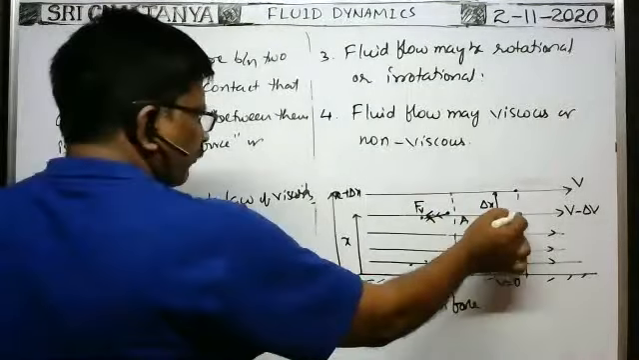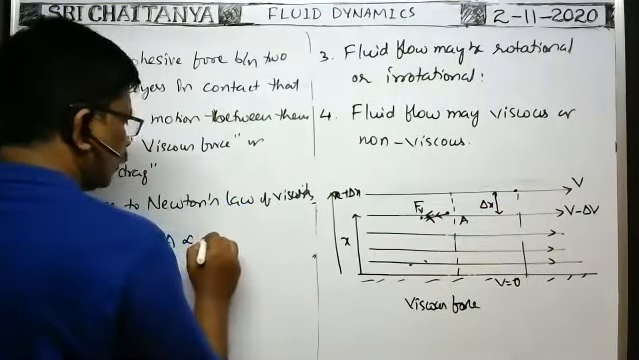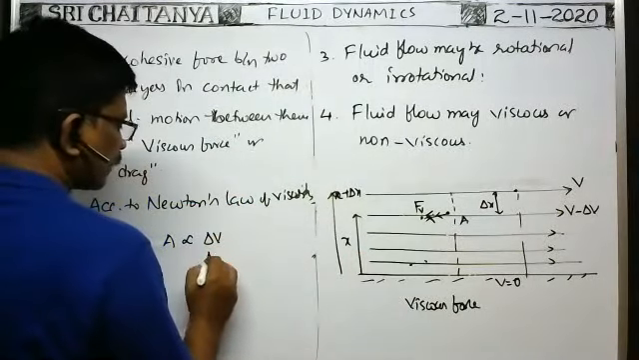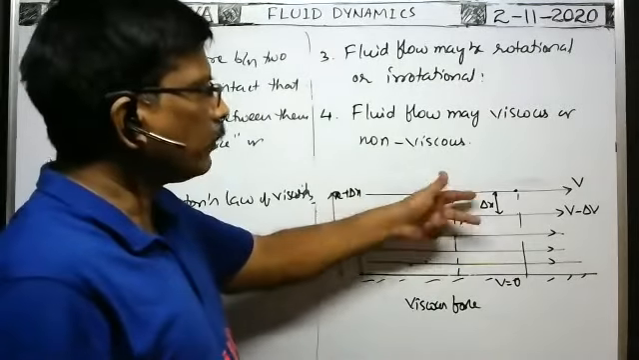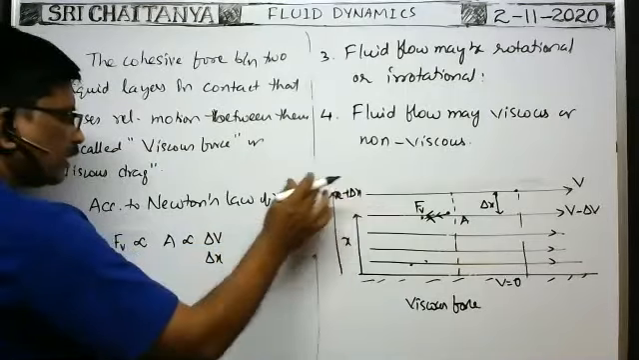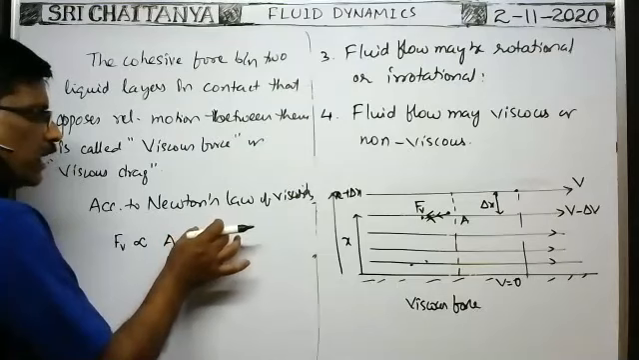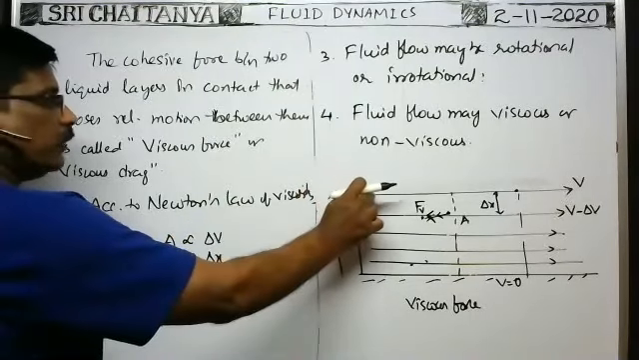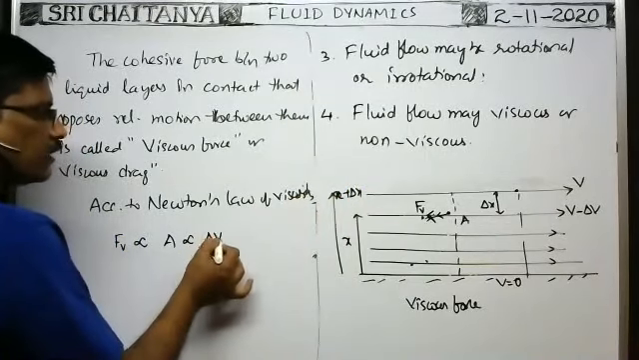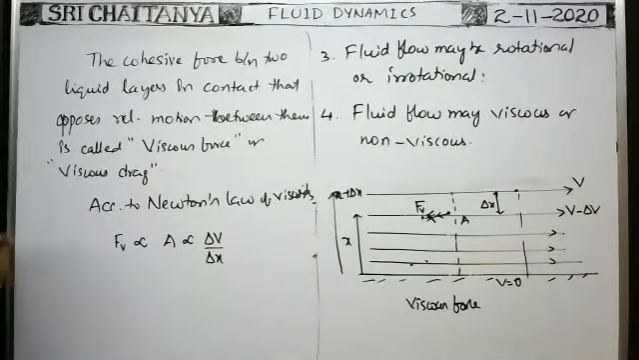The difference between velocities of these two layers in contact is this minus this, that is equal to delta v, for the separation between the two layers delta x. Then what is the change in velocity of the fluid layers in contact for unit separation between them? That is delta v by delta x. That is called the velocity gradient.